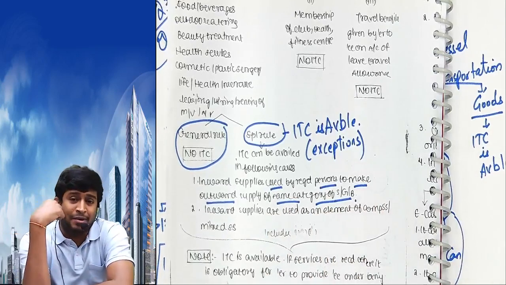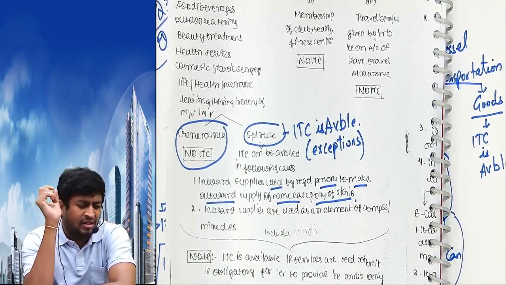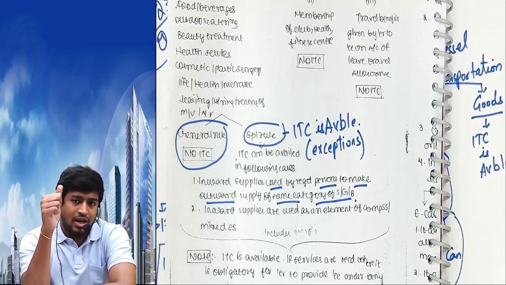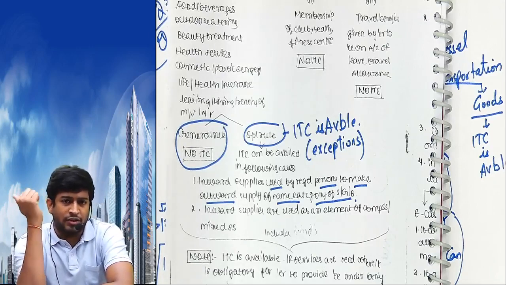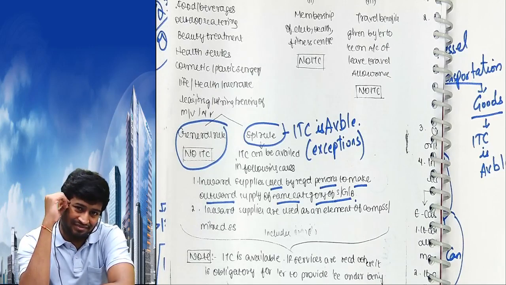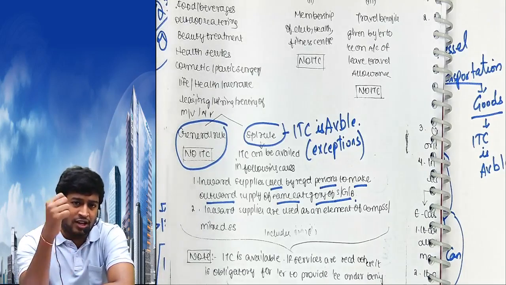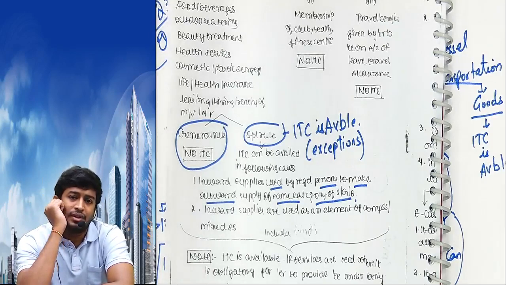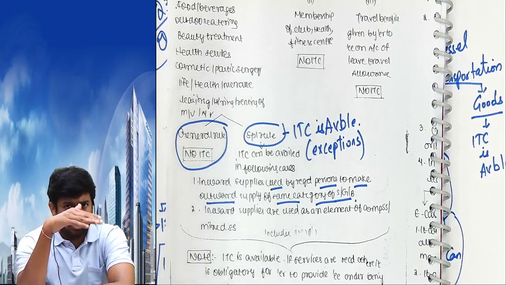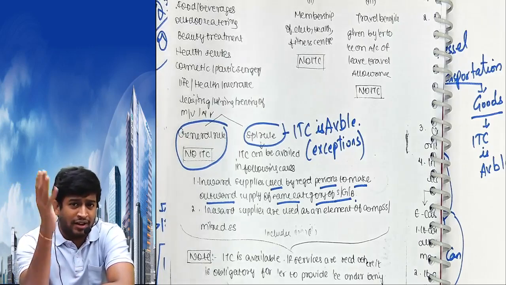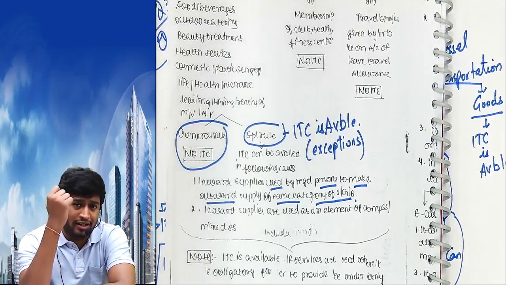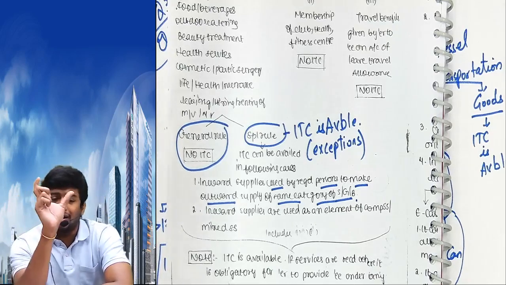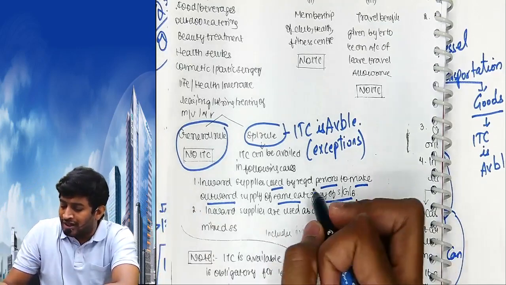Listen, I am a caterer. I have an event today, a wedding function. I am the caterer. I took sweets from a sweet shop, 100 plus 12. I kept that sweet in the wedding function and charged the customer 200 plus 24. I purchased sweets and kept them in the wedding event for the guests to come and eat. In that case, how much did I collect from the customer? 24. How much did I pay? 12. That credit you will get because you are in the same category.